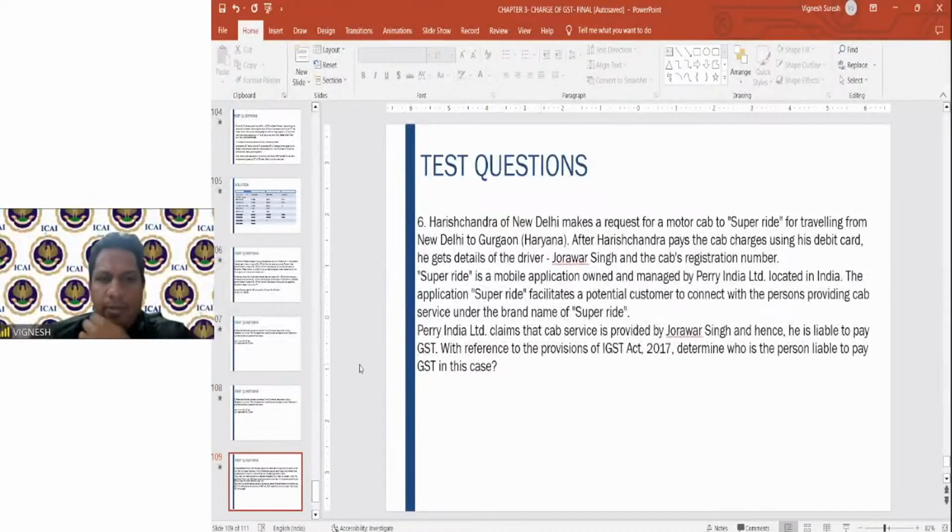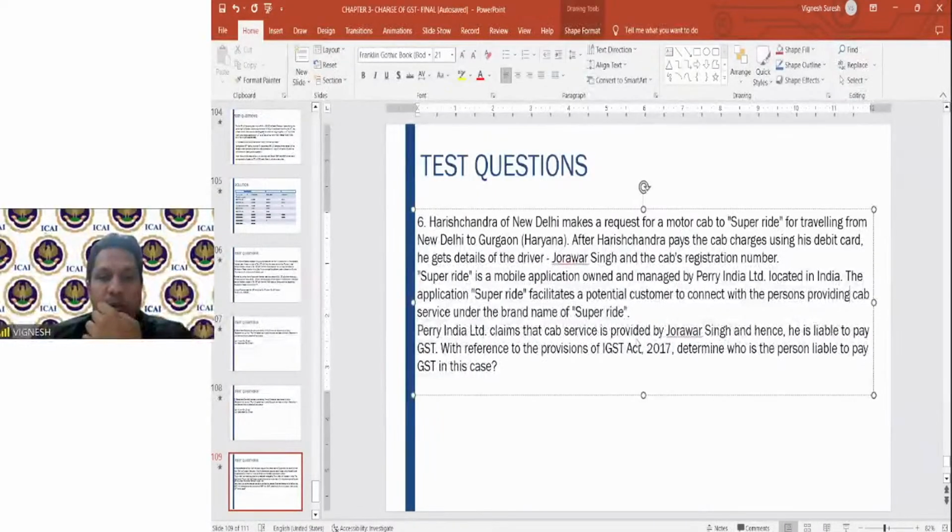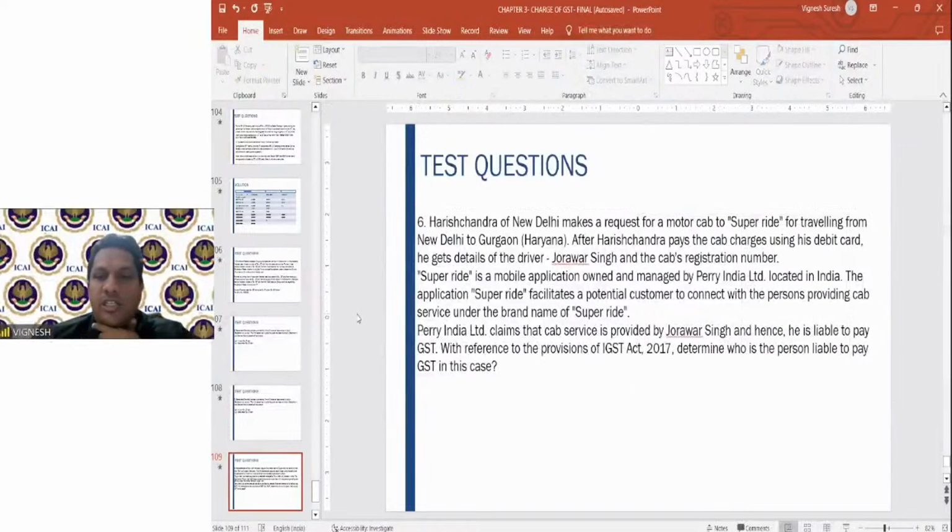Then Harishchandra of New Delhi makes a request for a motor cab to Super Ride for traveling from New Delhi to Gurgaon, Haryana. After Harishchandra pays the cab charges using his debit card, he gets the details of his driver, Zorawar Singh, and cab's registration number. Super Ride is a mobile application owned and managed by Peri India Limited, located in India. The application Super Ride facilitates a potential customer to connect with the persons providing the cab service. He claims the cab service is provided by Zorawar Singh and hence he is liable to pay the GST with reference to the provisions of the IGST Act.